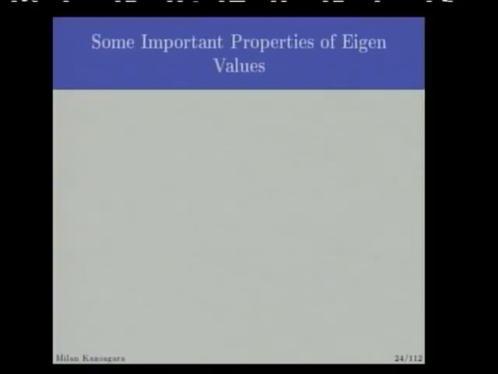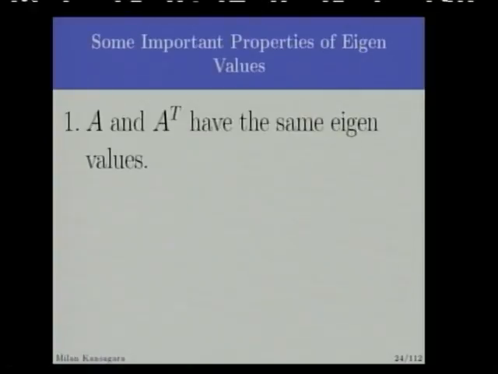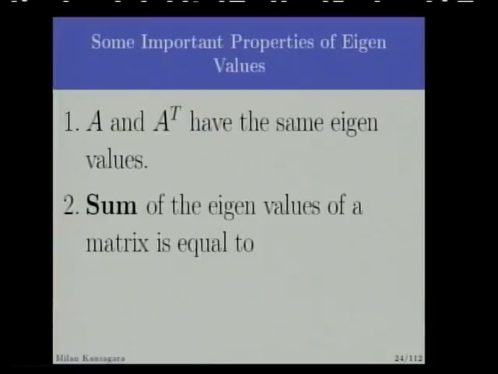Now some important properties of eigenvalues. A and A transpose have the same eigenvalues. So if you consider any matrix A and take its transpose, both have the same eigenvalues. Now, the sum of the eigenvalues of a matrix is equal to the trace of the matrix. What is the meaning of trace of the matrix? If you consider any square matrix, then the sum of the diagonal elements is called the trace of the matrix. So the sum of the diagonal elements is equal to the sum of the eigenvalues.